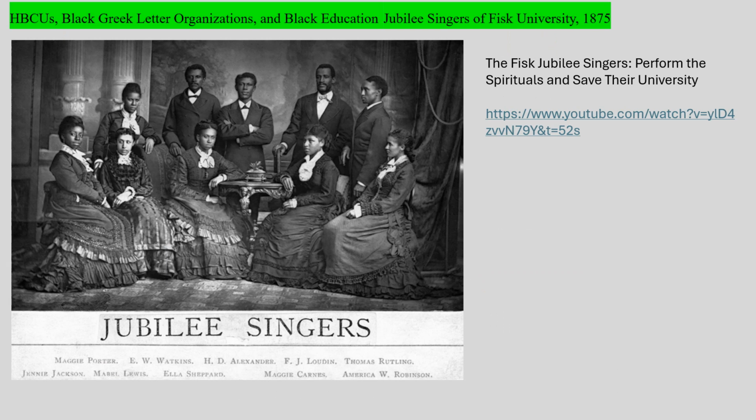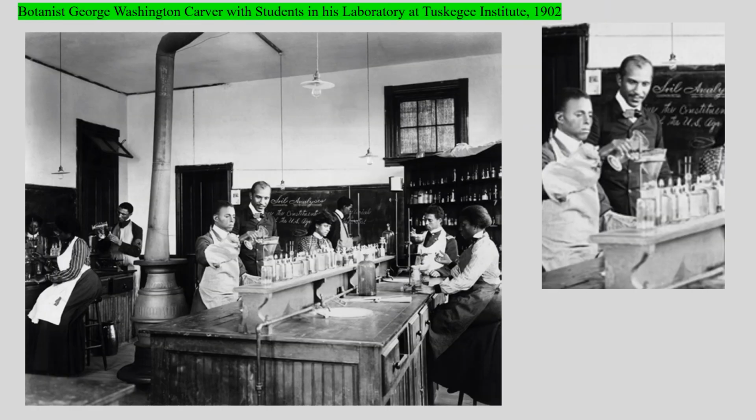The next series of images that we're going to look at represent items that are in the AP framework. This particular image right here. We'll watch this clip that will provide a brief introduction into the Jubilee Singers. Another required image, George Washington Carver with students.